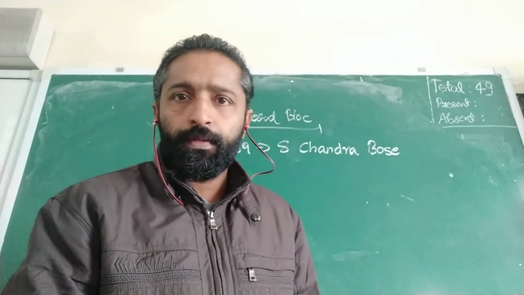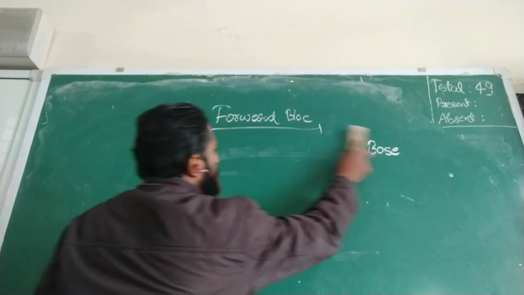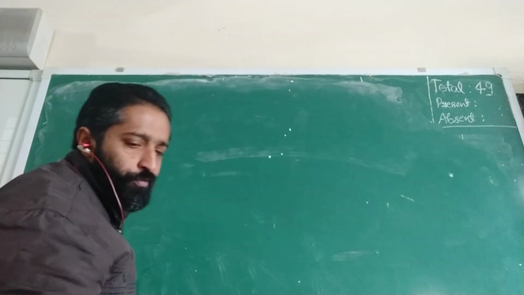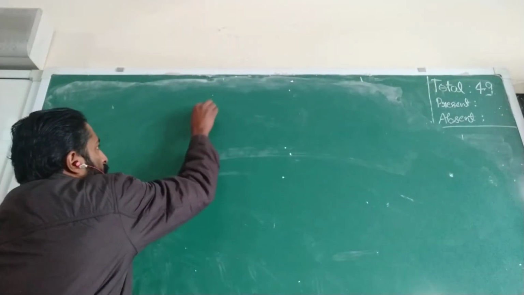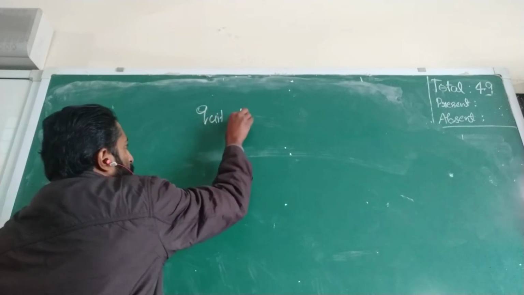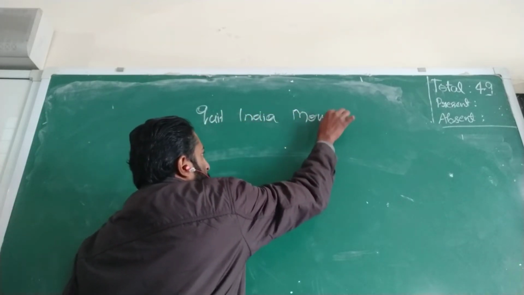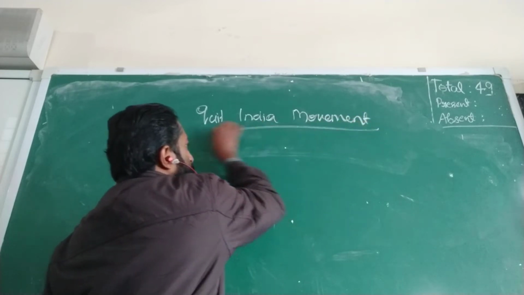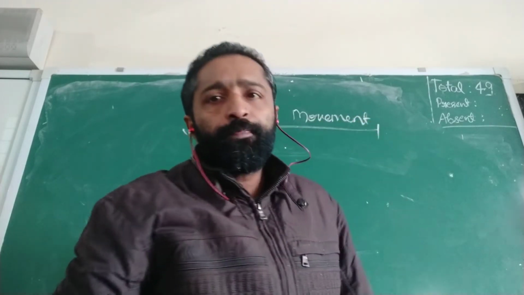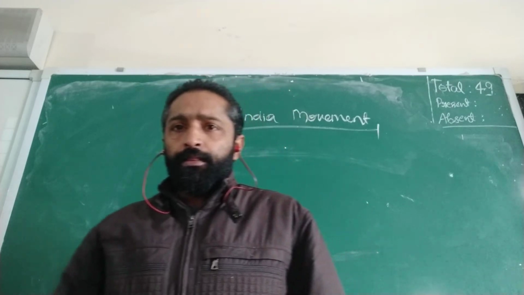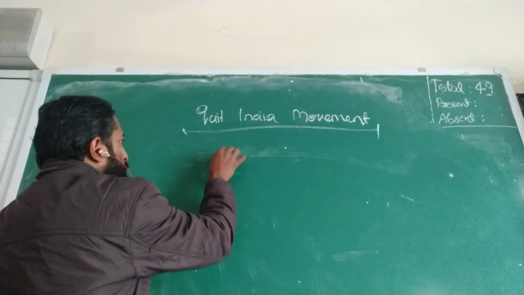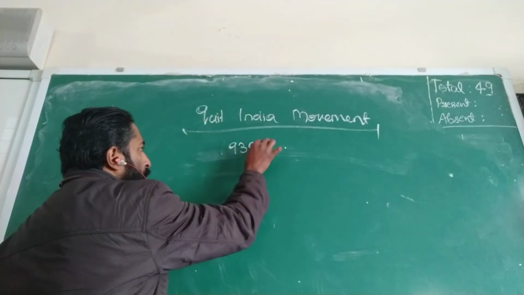It is clear. Now moving on to the next topic, that is the Quit India movement. This is the last topic that is to be learned today. Quit India movement. In 1939, what happened? We have the beginning of the Second World War.